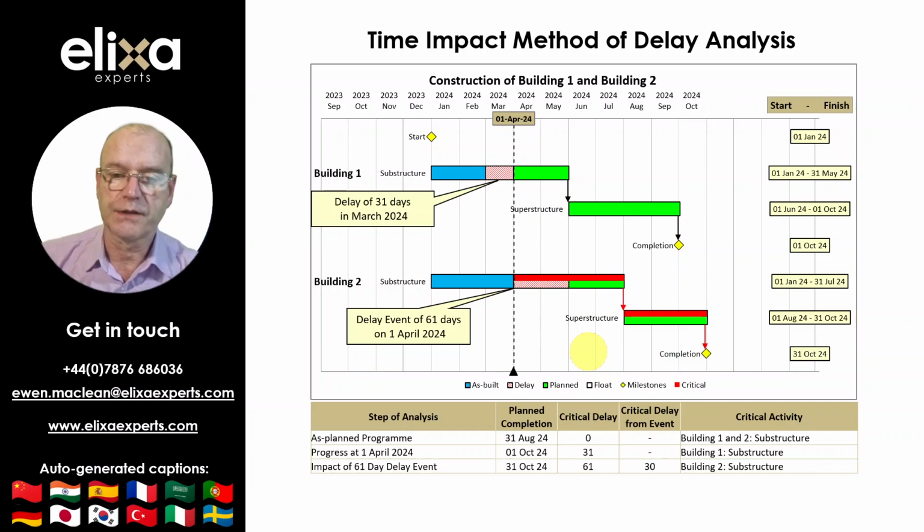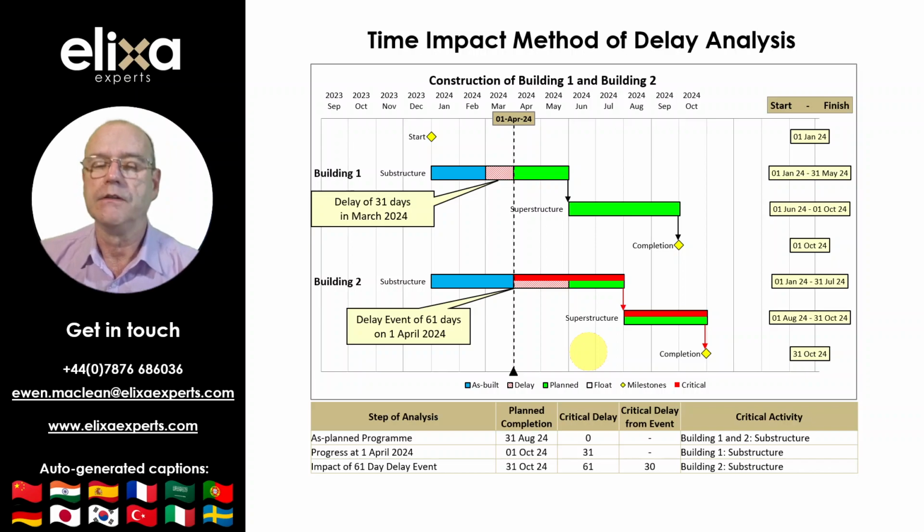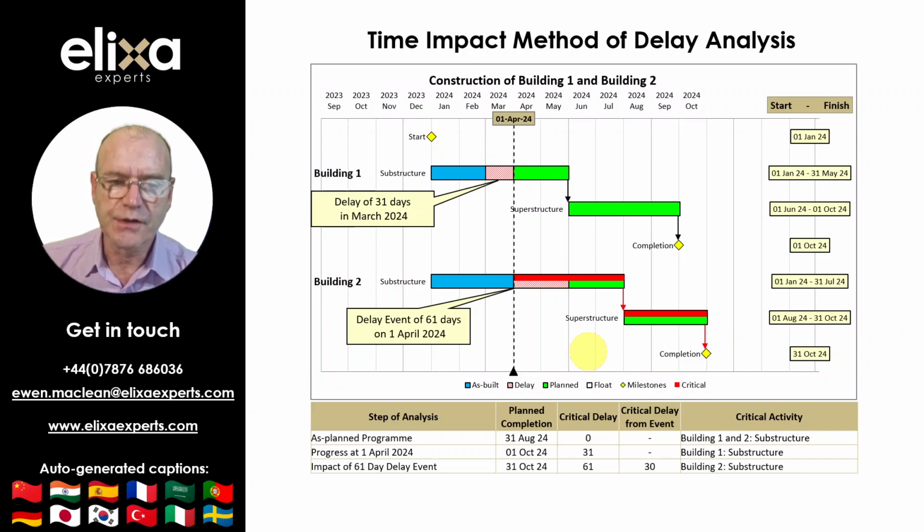The reason why the 61-day delay only caused a critical delay of 30 days to completion is that it was not initially critical and effectively had 31 days of float before it started impacting the completion date. However, is this right? The answer is it could be, but since the delay is impacted on a prospective basis, it may turn out later to be inconsistent with what actually happened. To this extent, the forecast delay may have been overstated and the actual delay may have turned out to be just 1 month or 31 days.